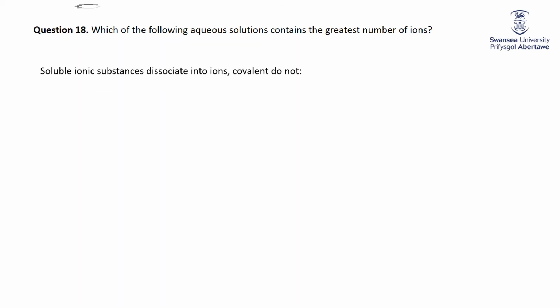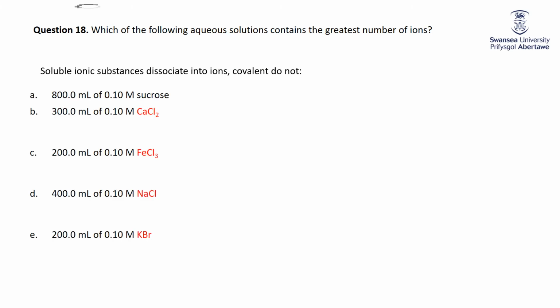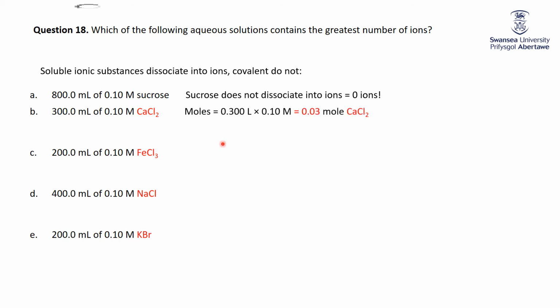Essentially same question, soluble ionic substances dissociate, covalent don't. So sucrose doesn't dissolve into ions, just like glucose didn't in the last question. Now calcium chloride, we got moles, well it's 0.3 litres times 0.1 molarity, so 0.03 moles of calcium chloride. Calcium chloride splits into 3 ions, so therefore we'll have 0.09 moles of ions, 0.03 times 3.